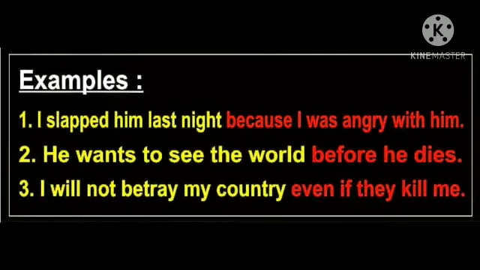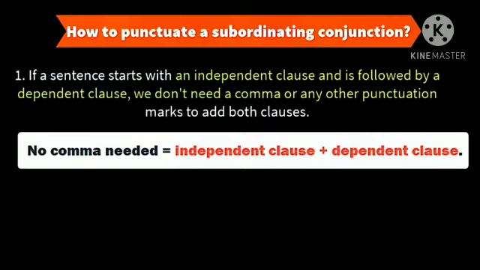Now, if we join them to an independent clause, then what will be the sentence? I slapped him last night because I was angry with him. He wants to see the world before he dies. I will not betray my country even if they kill me.